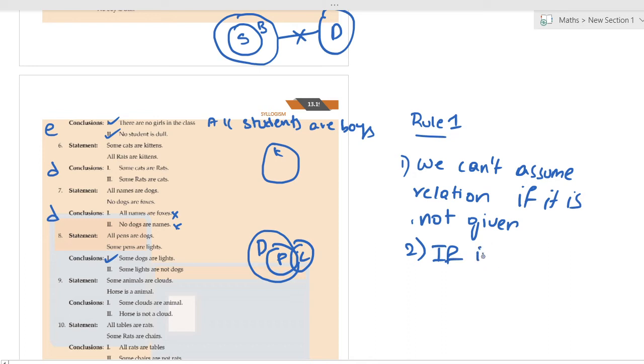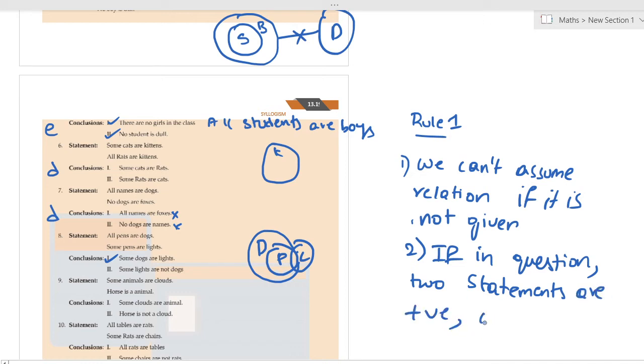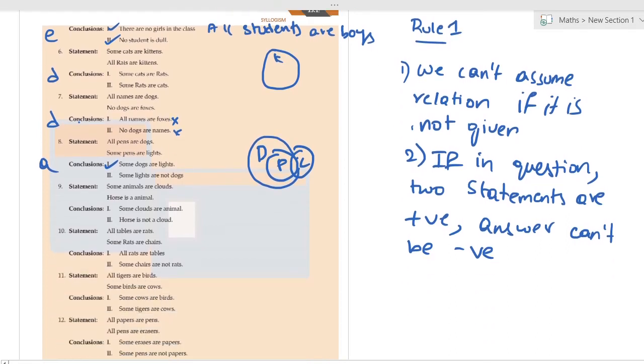If in the question two statements are positive, the answer cannot be negative. Simple. Okay. So answer will be A here. Please write down these rules so that it really helps you in solving questions.